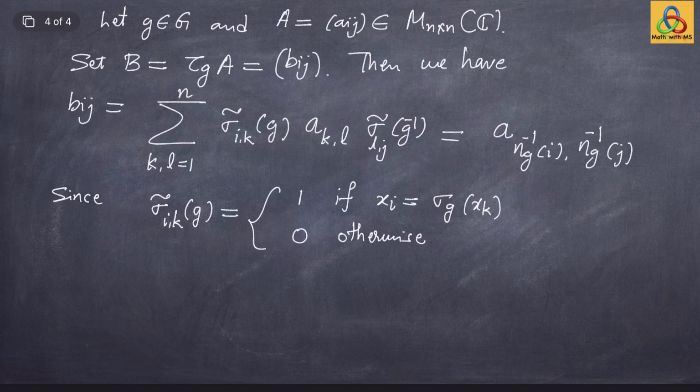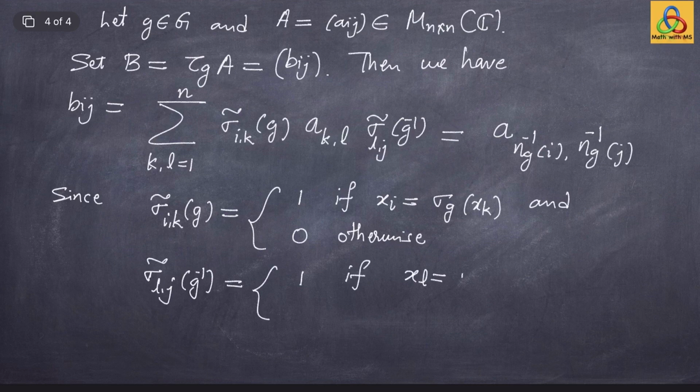All right, and similarly, you know what the other one is. Similarly, sigma tilde at the ljth entry at g inverse is precisely 1 if xl is sigma g inverse of xj and 0 otherwise.